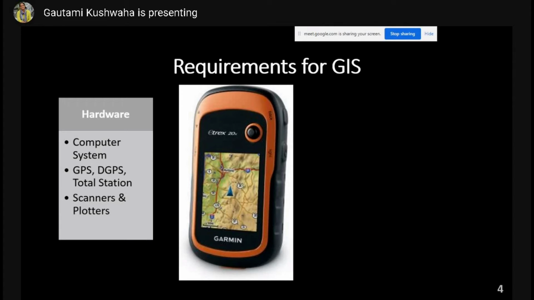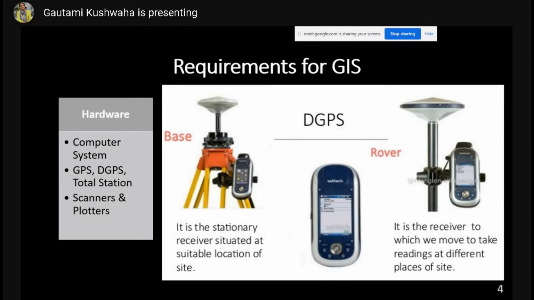The second device is DGPS, that is differential global positioning system, right? So in GPS we have one receiver, that is a GPS device or your phone, but in DGPS we have two systems. One is base and one is rover. So what you do, you set up the base in a fixed location. Suppose you have a fixed base on the terrace of your institute or your house, and you move with the rover all around the city. Wherever you want to record the location, you go and set up your rover and record the location of that particular place.